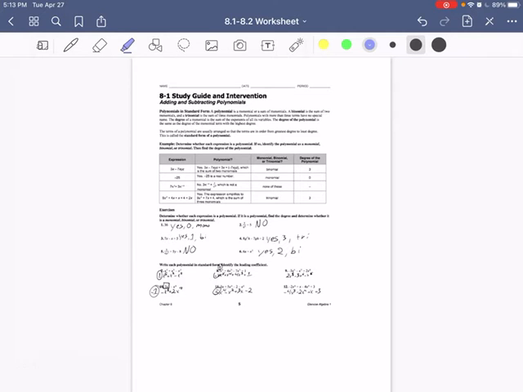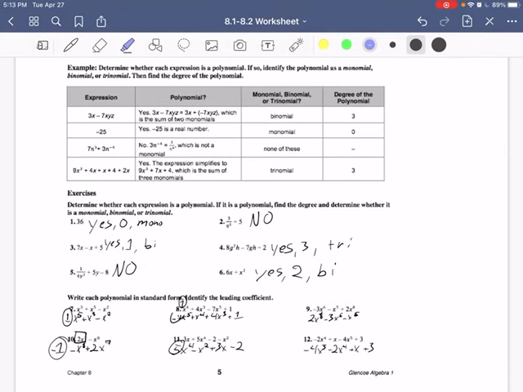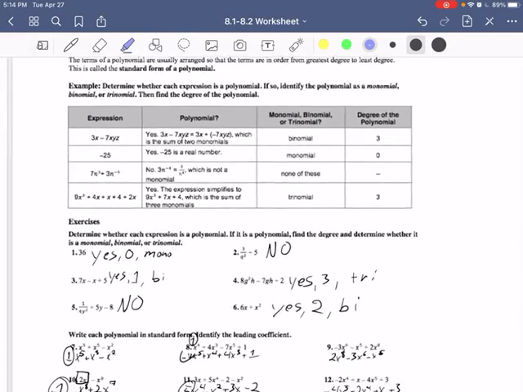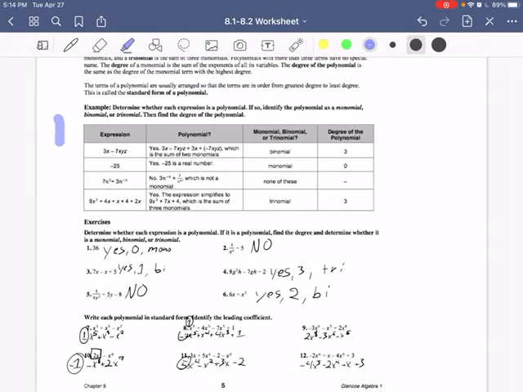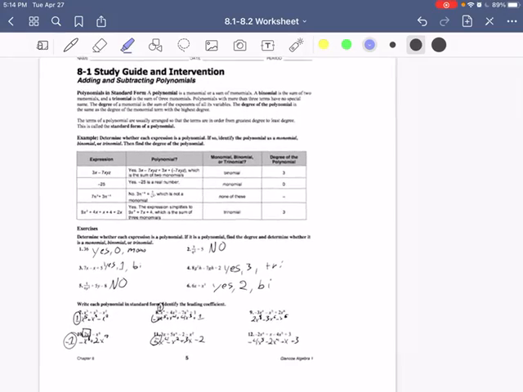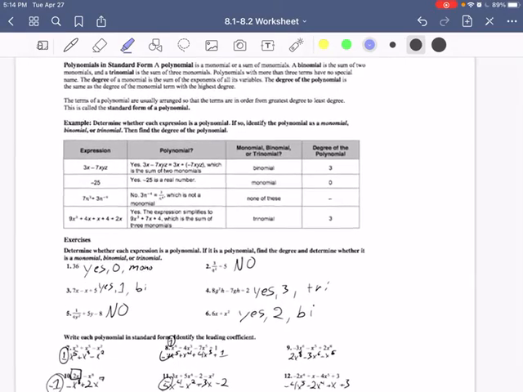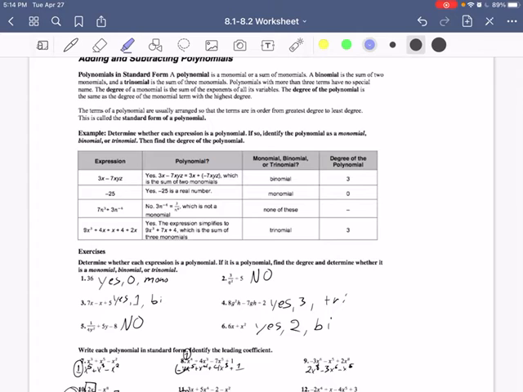So here we go. We've got adding and subtracting polynomials. So we're going to try to make sure they're in standard form. I want you to finish reading this up. Polynomial or monomial.